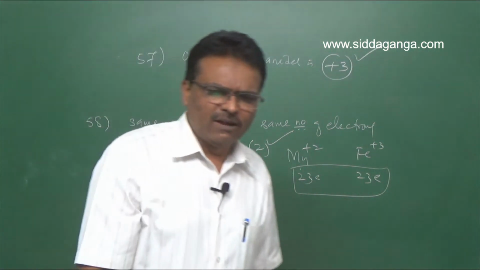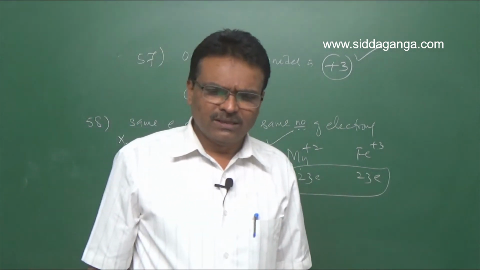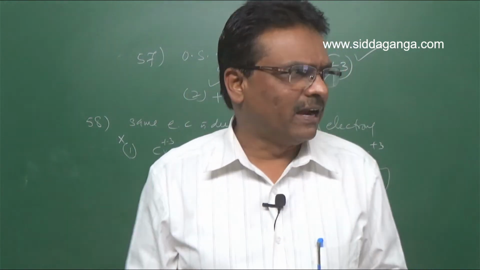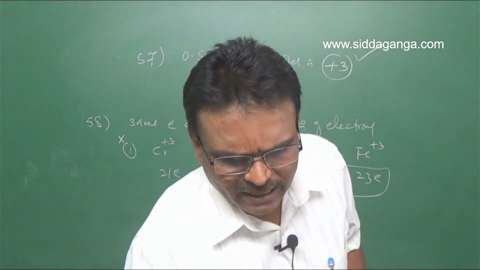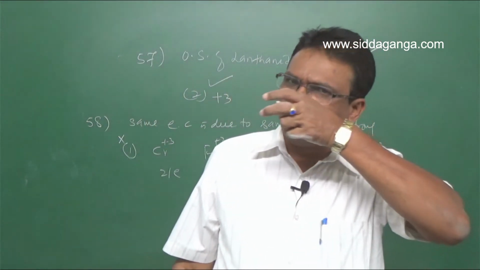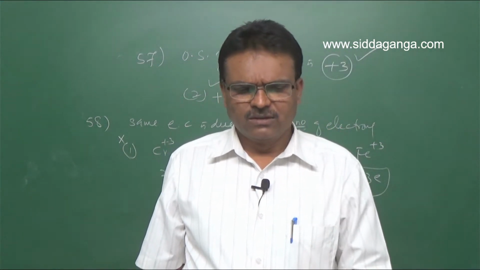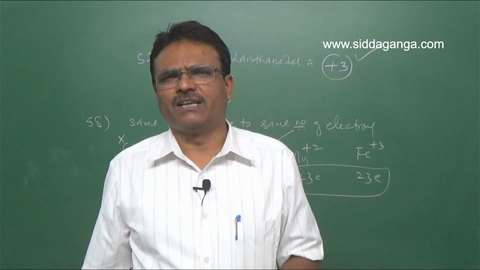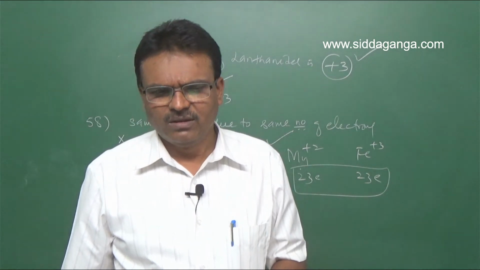Then Fe plus 3 and cobalt plus 3: if the oxidation state is the same but the elements are different, they differ in number of electrons. Scandium plus 3 is 21 minus 3, 18; chromium plus 3 is 24 minus 3, 21. That is also wrong.